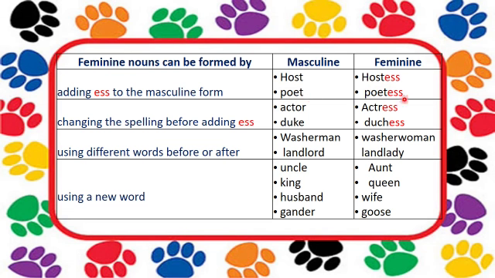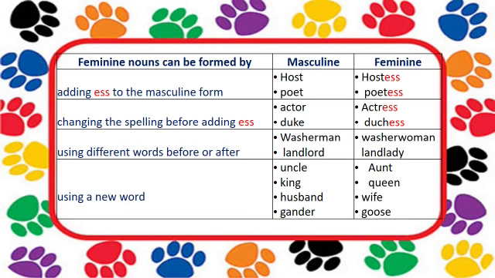Poet, poetess. Next, feminine nouns can be formed by changing the spelling before adding ess. Actor will become actress. Duke will become duchess.